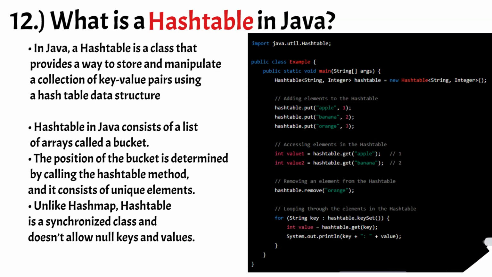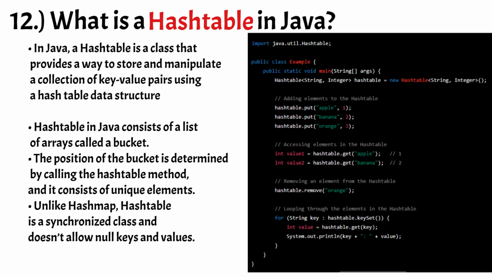Unlike HashMap, hashtable is synchronized, which means that it is thread safe and multiple threads can access it at the same time without causing any concurrency issues. It also doesn't allow null keys and values. In a hashtable, data is stored in an array list format, with a distinct index value for each data value.